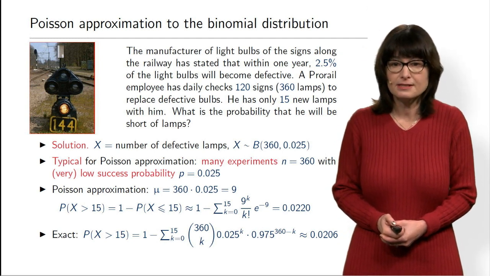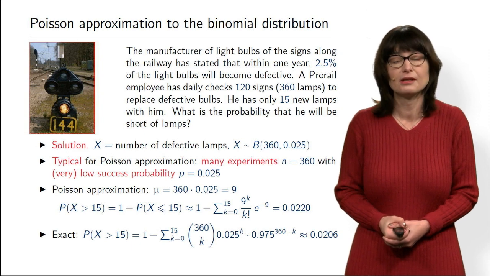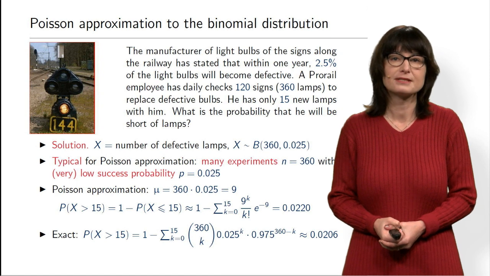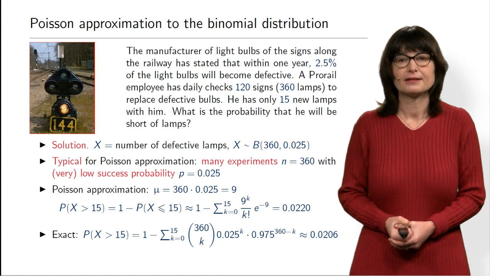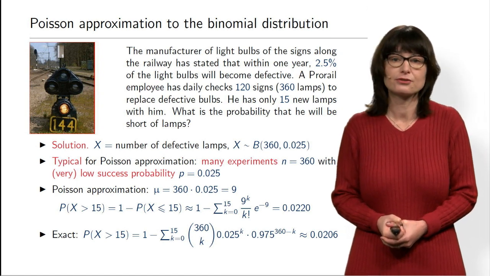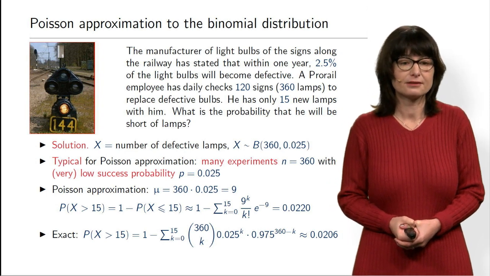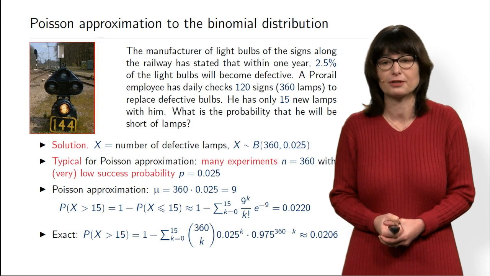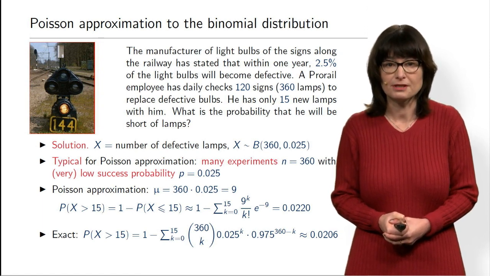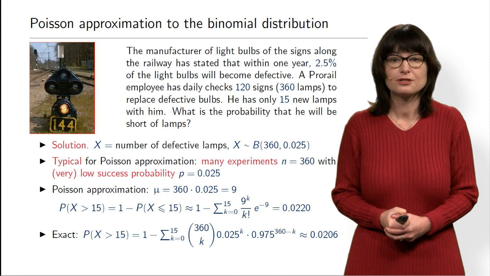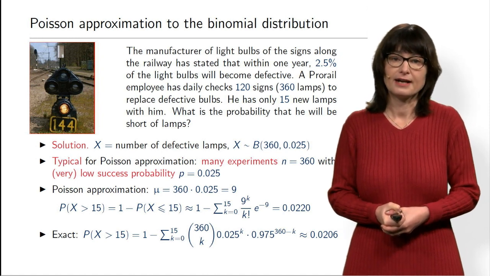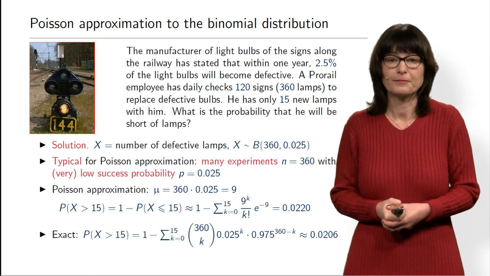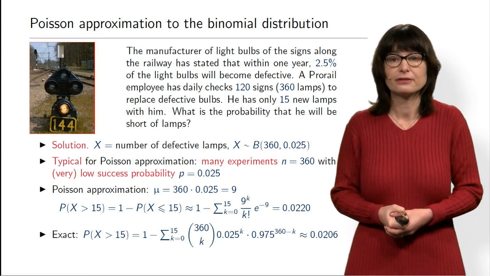It's not exactly the same. There is a difference in the third decimal, but for practical reasons, you would say, okay, the probability is slightly more than 2% that you'll run out of bulbs on a particular day. So you can expect that in 100 working days, a couple of times it is supposed to happen. So this is how Poisson approximation is used to approximate binomial distribution. This is how it arises, and this is why Poisson distribution becomes a law of rare events.